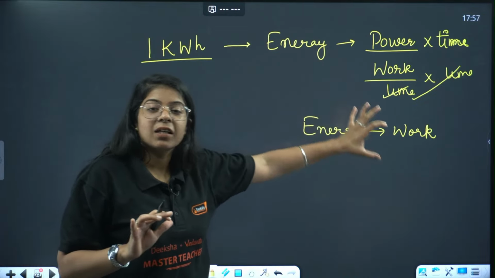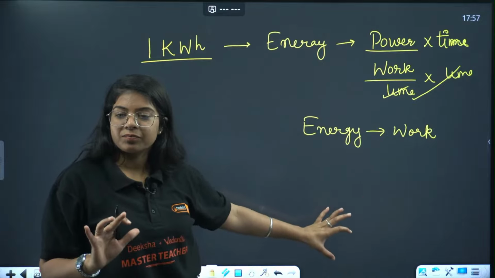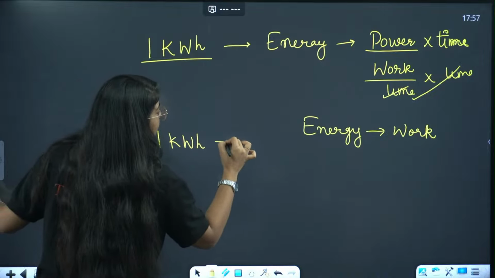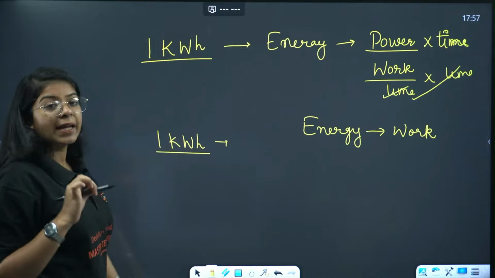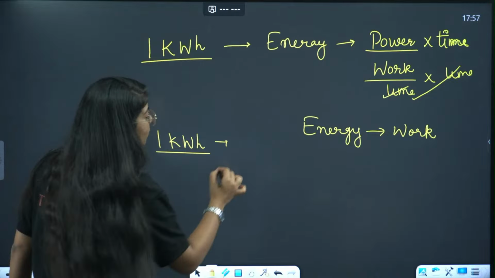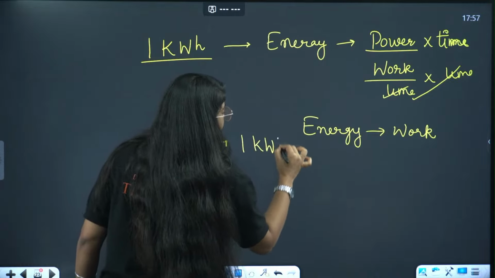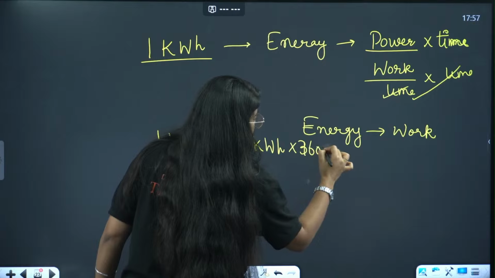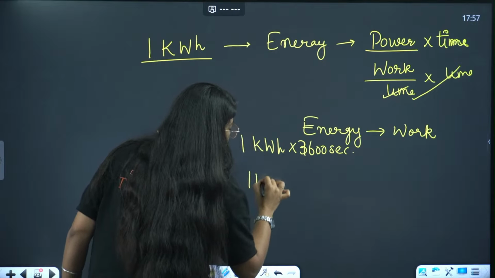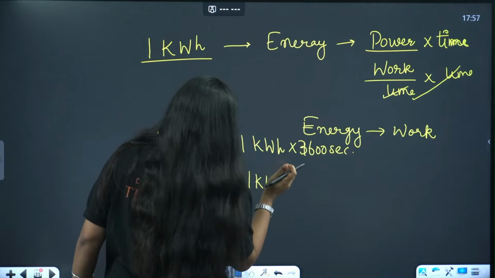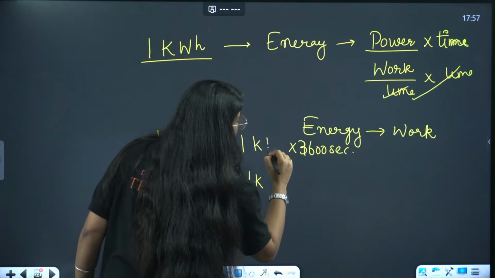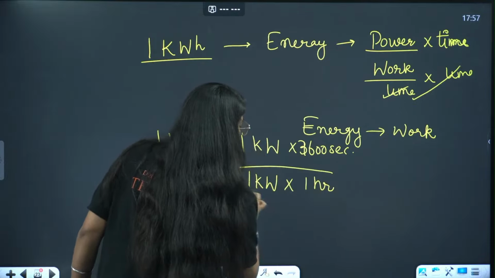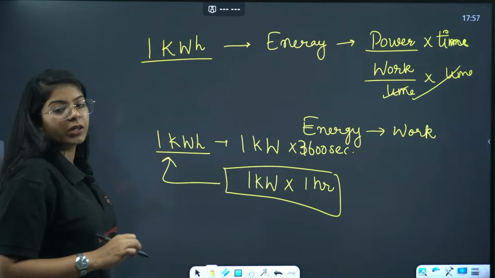Now if you want to define 1 kilowatt hour, it is the energy that is used when a power of 1 kilowatt is applied for 3600 seconds or for 1 hour. So 1 kilowatt power applied for 1 hour produces an energy of 1 kilowatt hour. ठीक है?